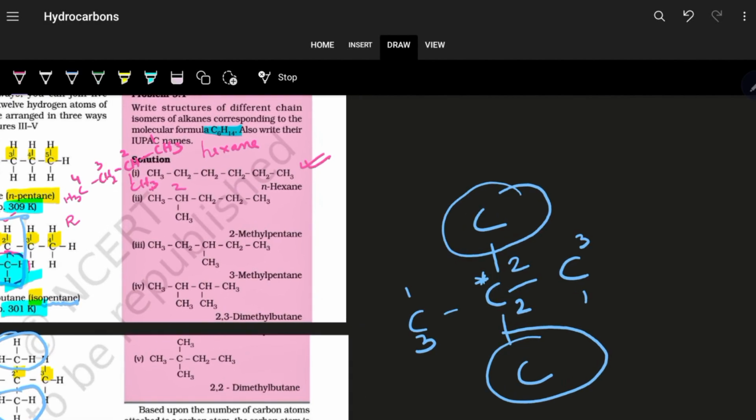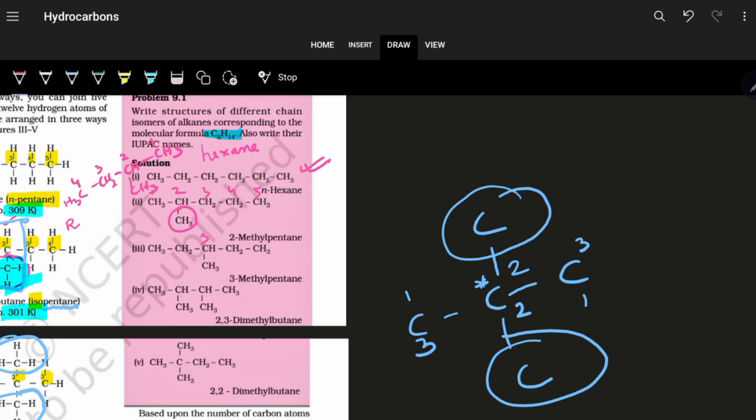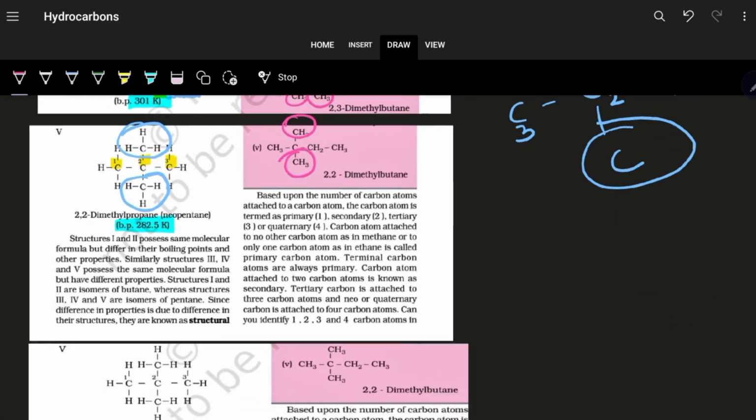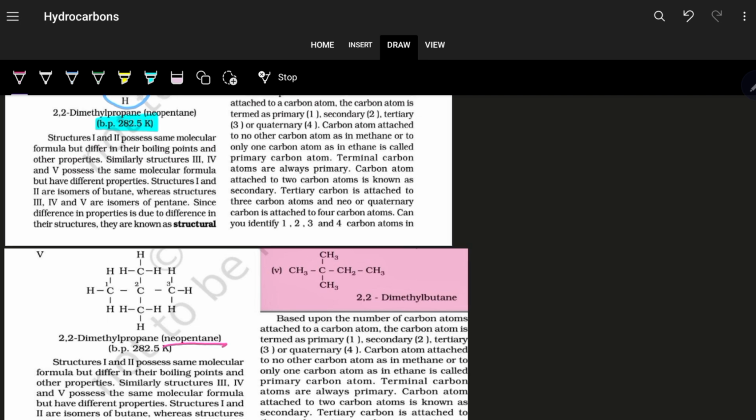Then keep 5 carbon atoms in a straight chain and give 1 branching. Then change the position of the branching, once in 2, next in 3 position. Then you can keep 1, 2, 3, 4 carbon atoms in a chain. So you can keep the 5th and 6th in different branching or in the same branching. So these are the possible ways how you can write the structures and write the IUPAC names following the norms. This was another example, neopentane, the same thing we can see.